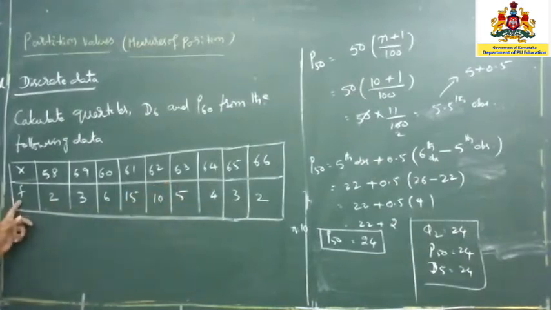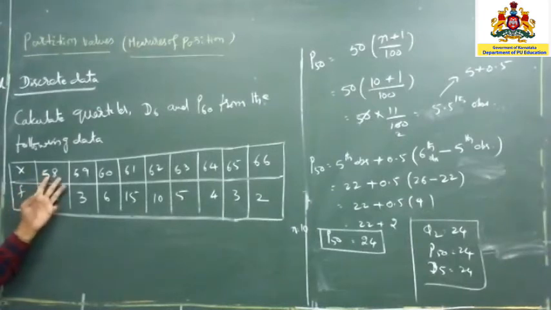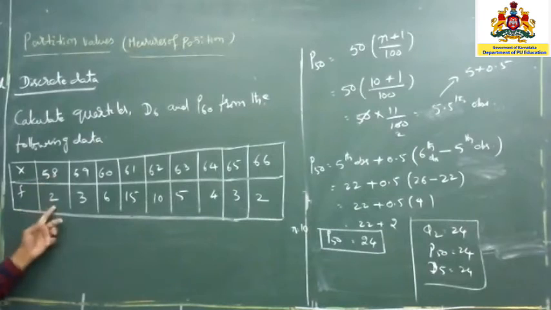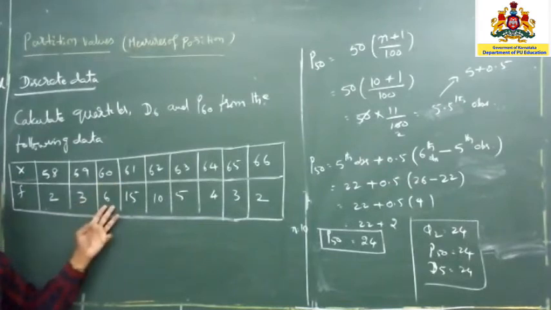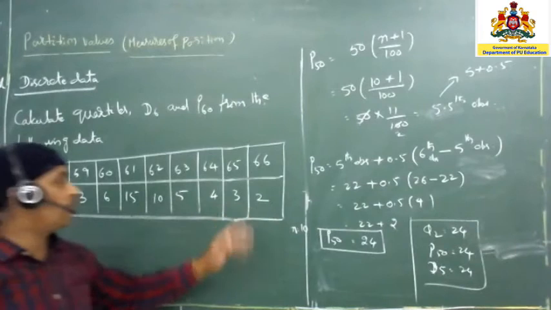What is a frequency? You have learned already. It is the number of times a number is repeated. A number is 58 and how many times is it repeated? 2 times. 59 is repeated 3 times. 60 is repeated 6 times only. So that is the frequency, how frequently it appears.